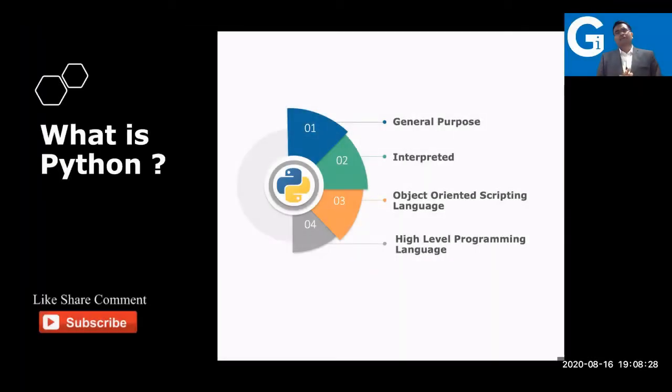Before we start today's agenda, let me give a quick idea, for those who are joining this workshop for the first time, of what exactly Python is in short. There is a lot of confusion among participants and the audience; there is a misunderstanding, and there are different definitions of Python. So let me tell you what exactly Python is.